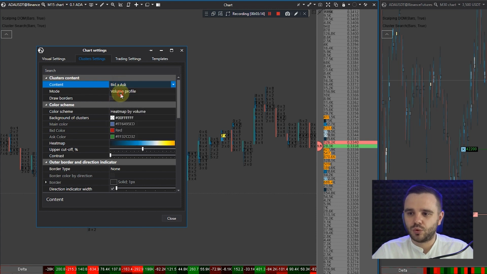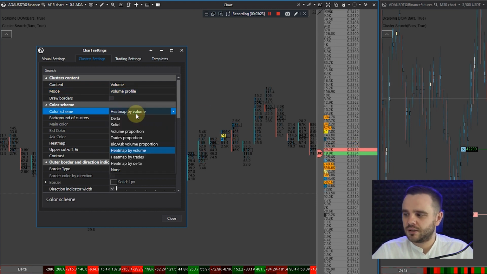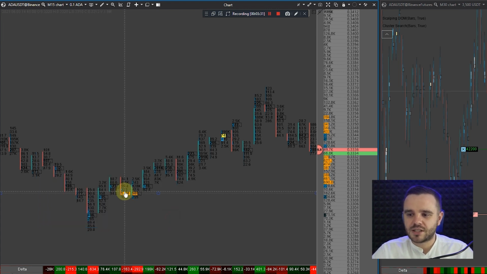Let's cover this one, volume and volume profile. As you can see, we can analyze this data differently. I use volume profile. Color here, our color, is the color scheme. I use a heat map because the bigger the volume, the closer to yellow it gets. Why is this so important?